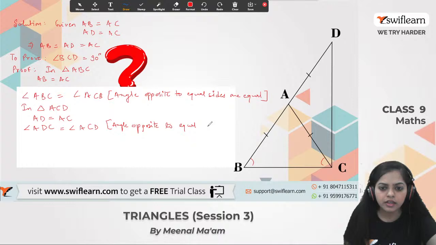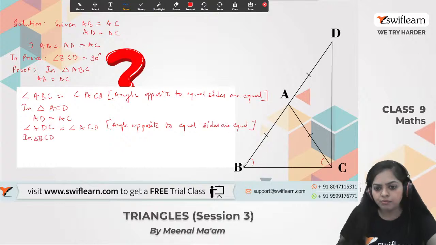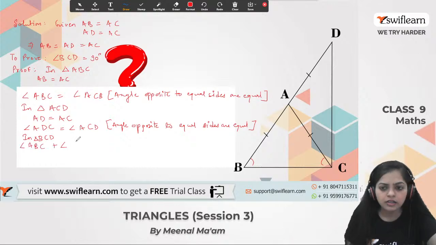So now moving on to the triangle BCD, the bigger triangle, this whole triangle. What do we have? We can say that angle ABC plus angle BCD plus angle CDB is equal to what? 180 degrees. And what is this theorem? This is the angle sum property of triangle.